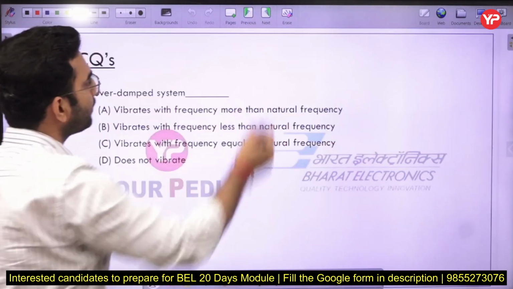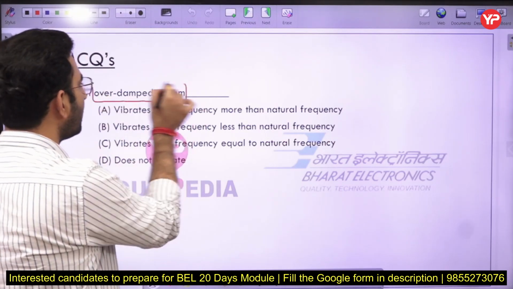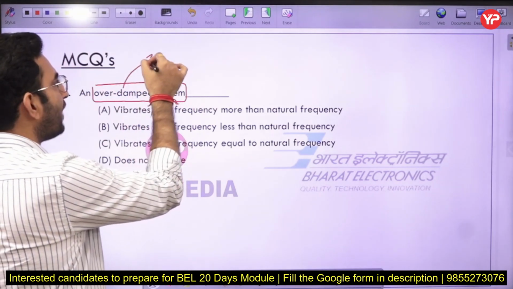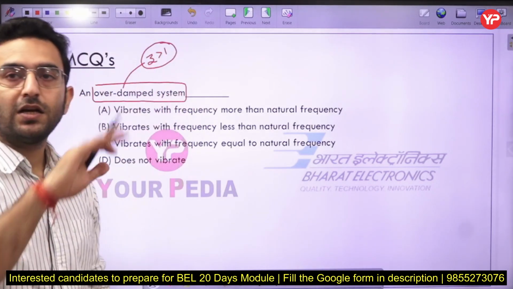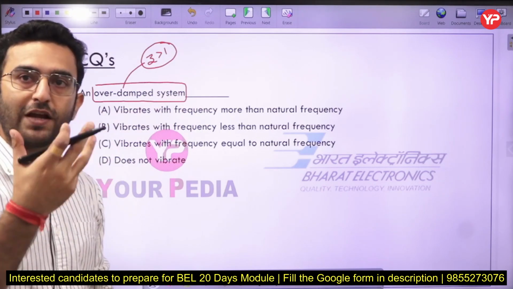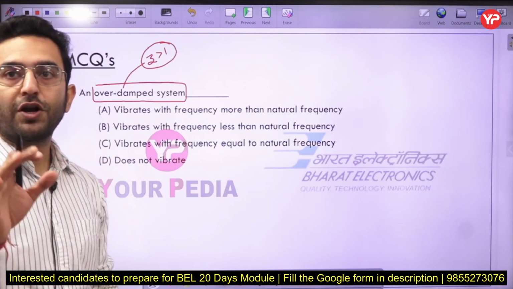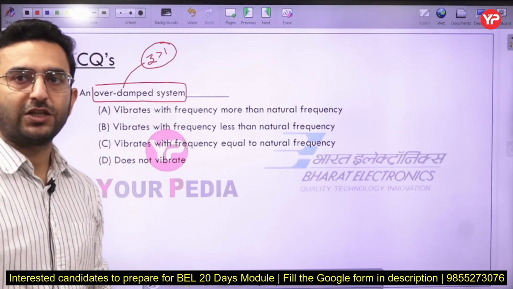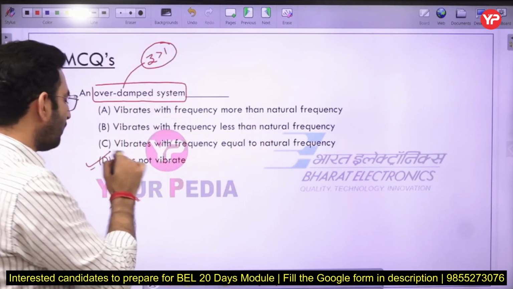Now the next question: an overdamped system vibrates with frequency more than natural frequency. First of all, in the case of an overdamped system, the value of the damping factor is more than 1. In that case there is no vibration at all, because if you see the final solution of the damped vibration case, there are no trigonometric functions here. There is an exponential term, so that is why we say the system does not vibrate at all here.